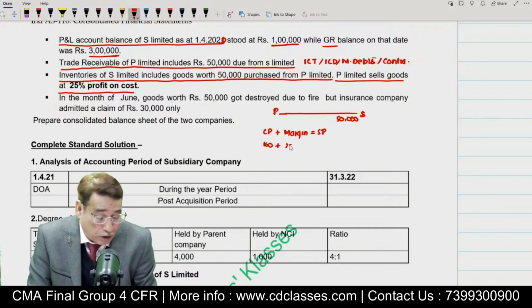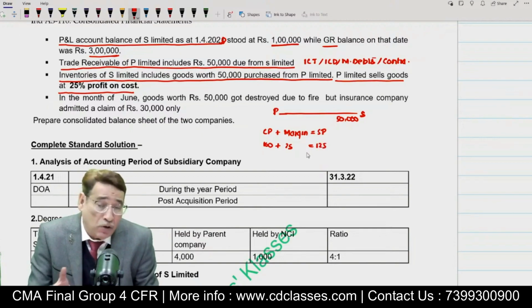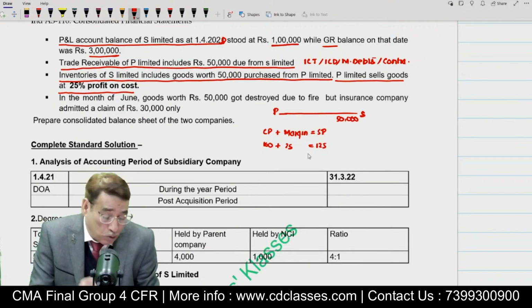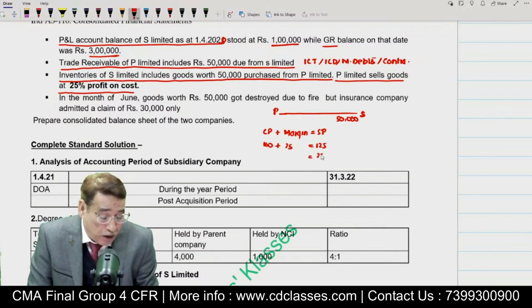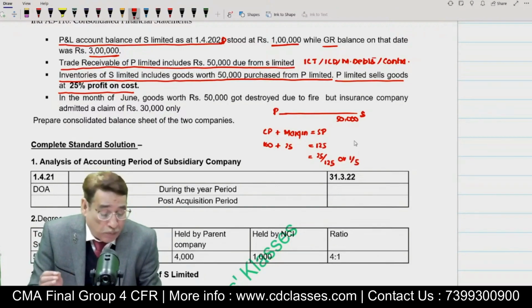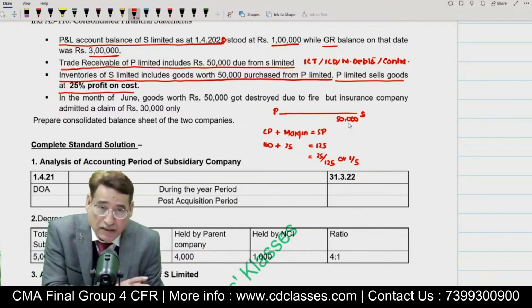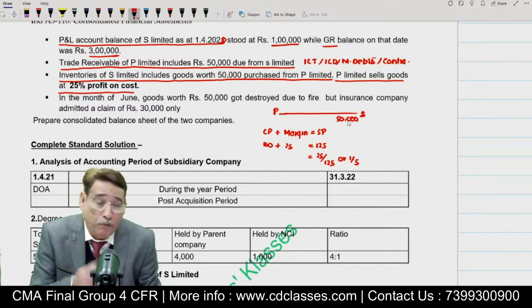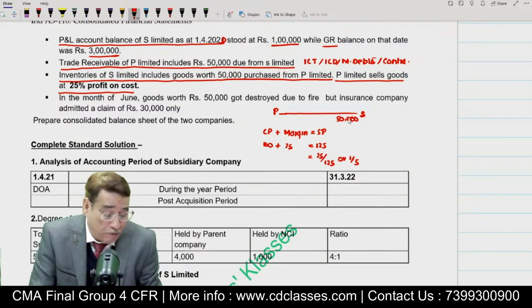Obviously, the margin will be 25. I need to convert the rate of profit on cost to the selling price. So margin will be equal to 25 and selling price will be equal to 125. So that means the rate on selling price will be equal to 1 by 5. It means when the parent sold 50,000 worth of goods to S Limited, it must have earned some profit. How much profit must it have earned? It must have earned a profit of 50,000 into 1 by 5, that is 10,000.